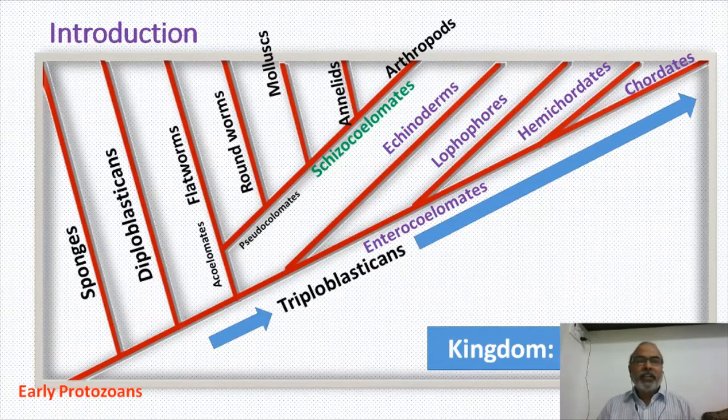Okay, the first ever triploblasticans are almost all flat. Their body doesn't possess any coelom. They are called acoelomates. Their body is quite flat. They are called flatworms. And from the flatworm ancestral stock, roundworms have evolved. From there, the roundworms belong to the Nematoda, Nemertinia, Nematomorpha, like that. And then the other organisms like annelids, arthropods, mollusks, like that.